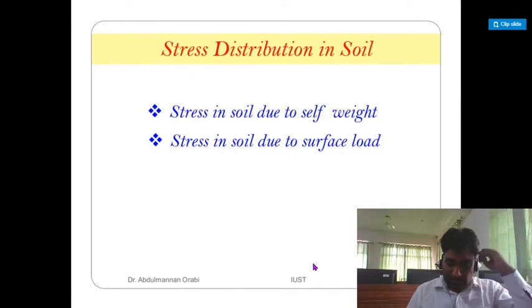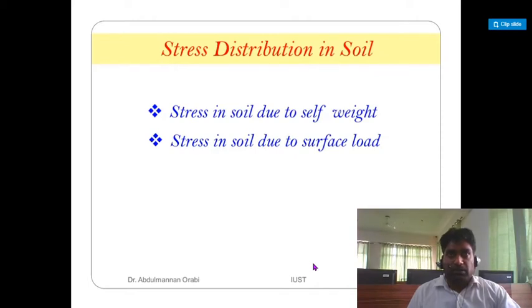I have also shared some numerical problems in the WhatsApp group. Those numerical problems have previously come in good competitive exams like Engineering Services and GATE. So you should solve those problems and try to bring to mind the practical field application of bearing capacity of the soil.